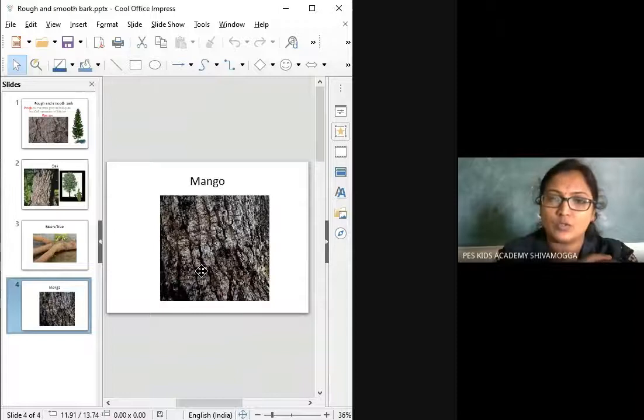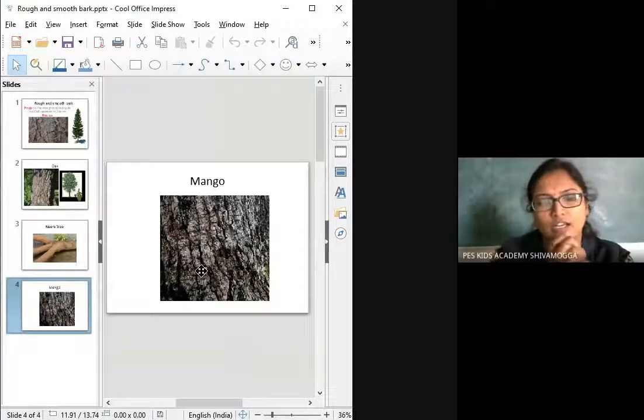Observe that and write down those plant names. If you don't know the names in English, try to write them in Kannada itself, no problem. Later I will tell you the meaning in English.